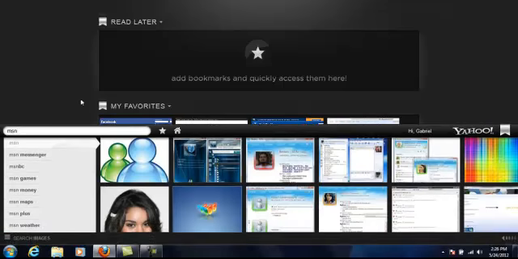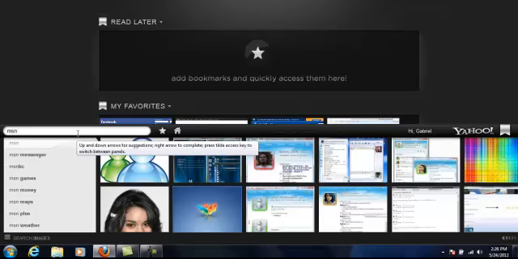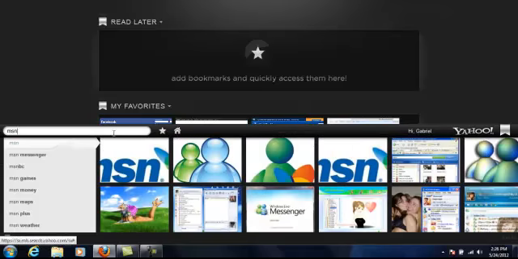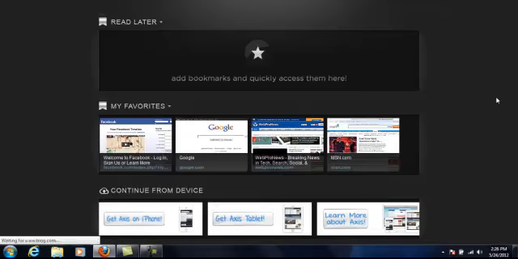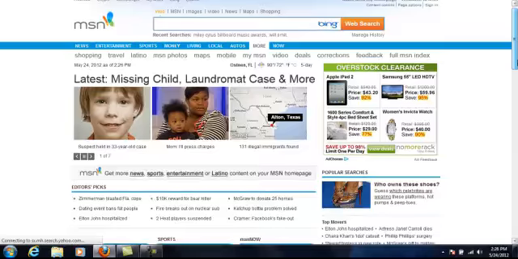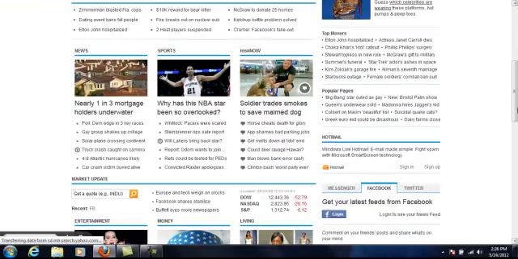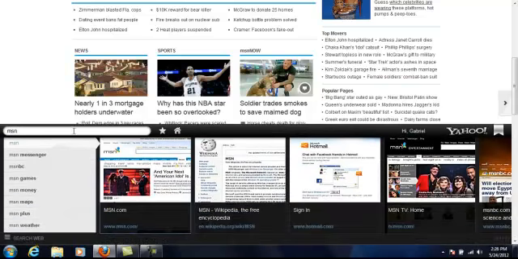So, we have MSN. I'm going to hit enter. Going to actually change this to web. We're going to visit the website. Now, one thing I did notice is that the website rendering slows down just a little bit because, well, your browser now has to load this bar here. And as you can see, the bar is there for you whenever you want. No matter where you are on the internet or where you are in your search experience, this bar is readily available.